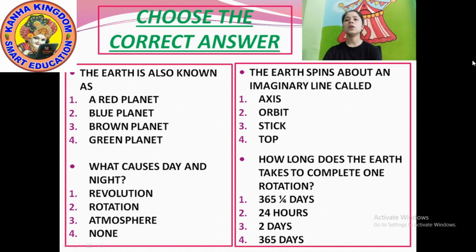Okay, how long does the earth take to complete one rotation? That is another question.